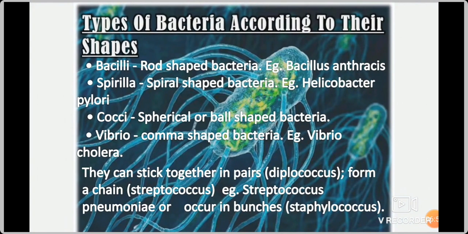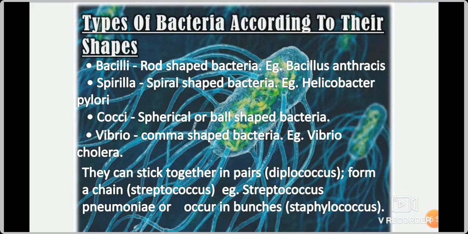Then next we are going to see the types of bacteria, according to their shapes. Four different shapes are given in your book. What are they? Bacilli, Spirilla, Cocci, Vibrio. What is bacilli? It is rod-shaped bacteria.